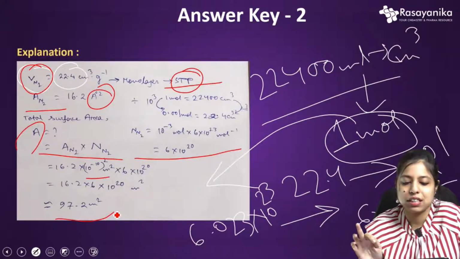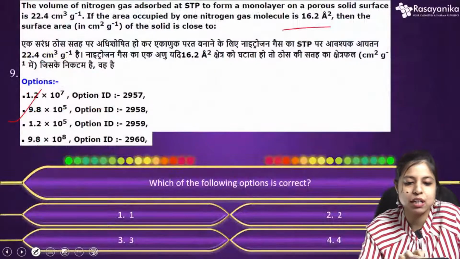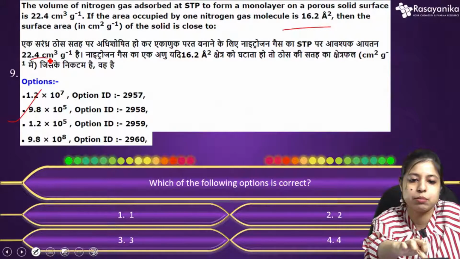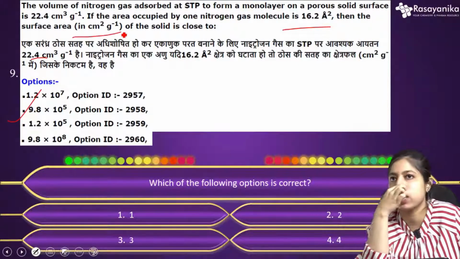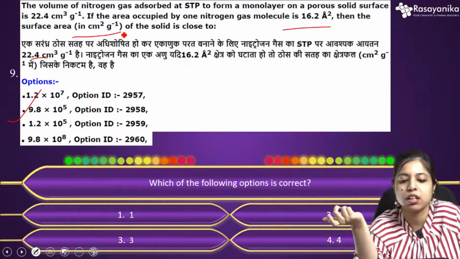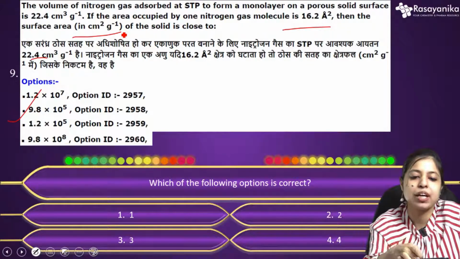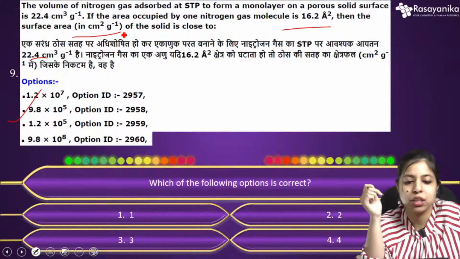It will be around 97.2 meter square, and you have been asked for centimeter square. So just convert meter to centimeter and you will easily get the answer. It is 9.8 into 10 to the power 5. Okay, so option B will be the correct option.